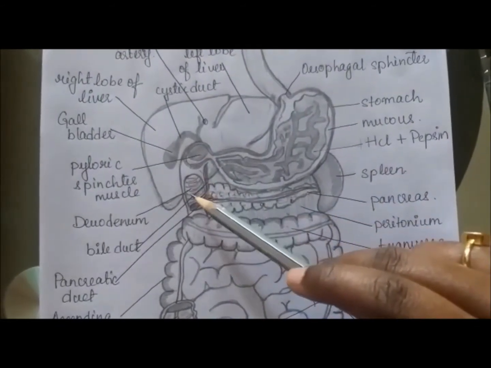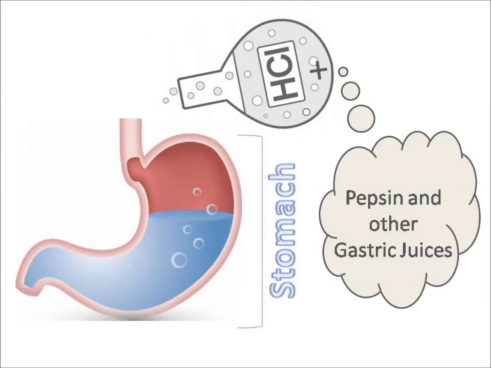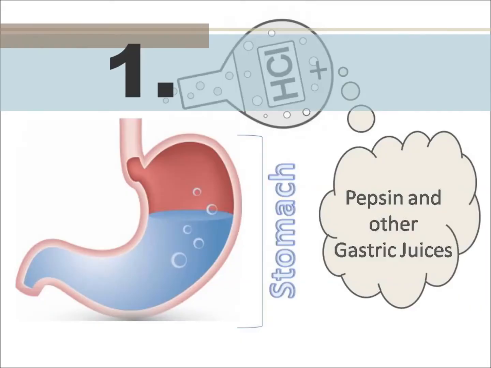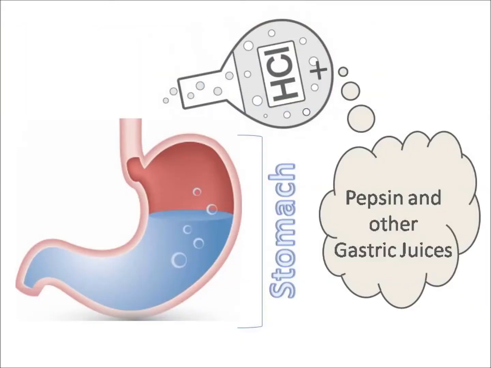Some interesting facts about the stomach are: it secretes approximately 2 liters of gastric juice at a time in the sac.